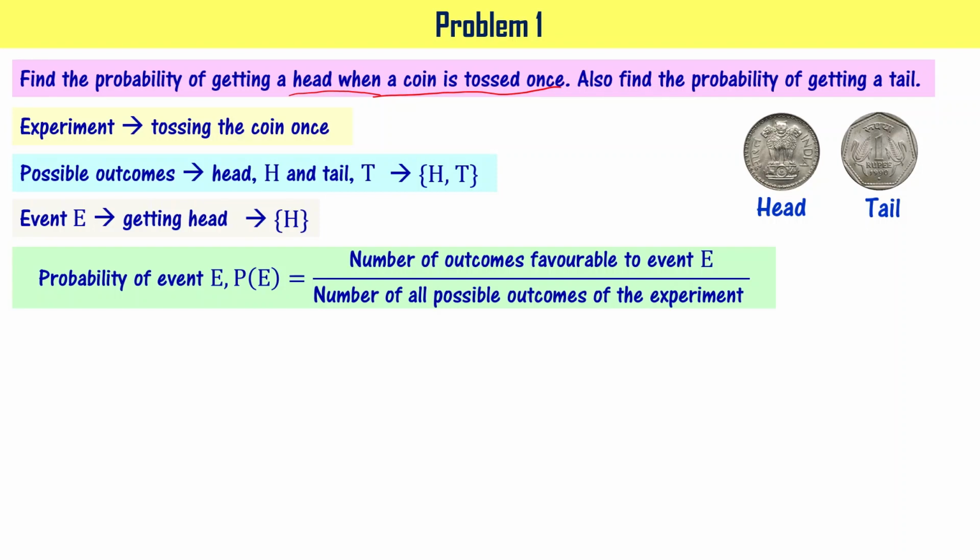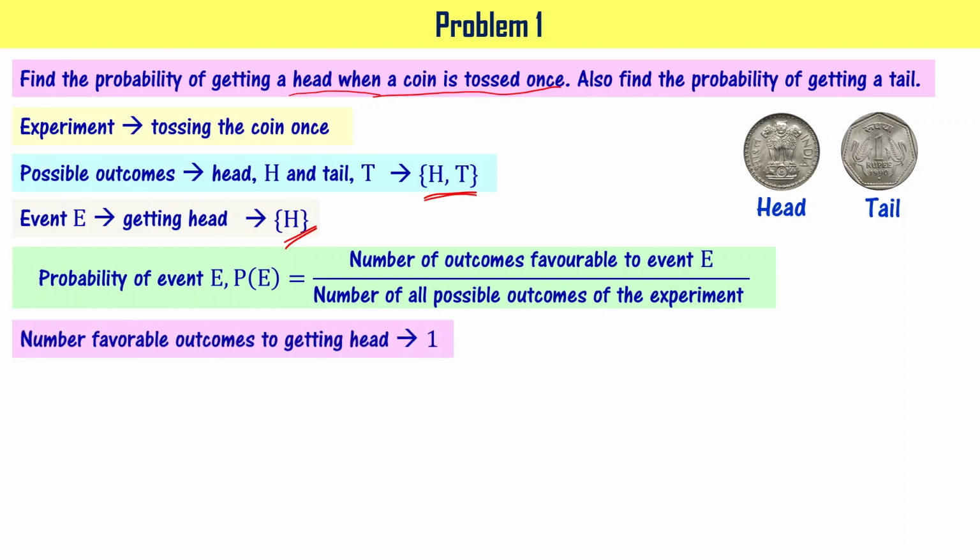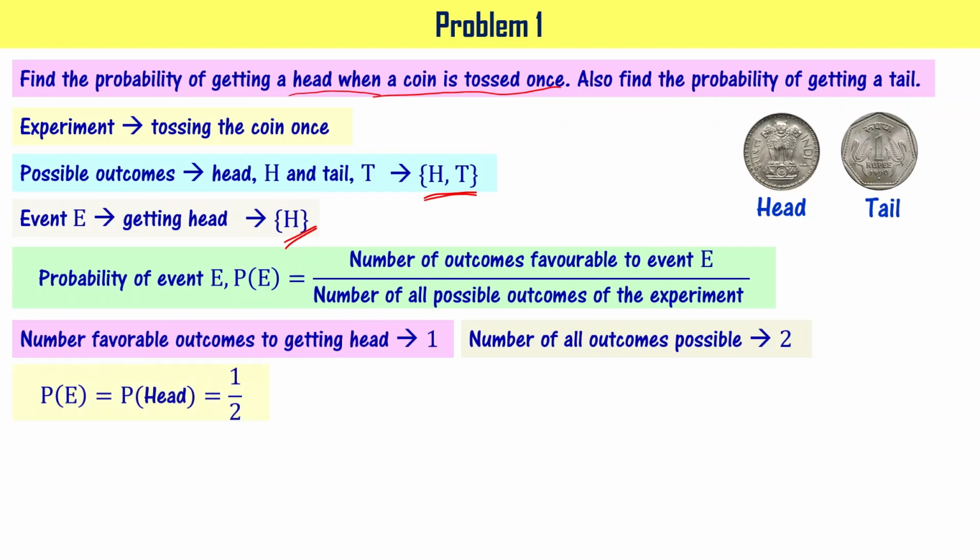As you see here, the number of outcomes favorable to event E is 1, that is H or head, and the number of all possible outcomes of the experiment is H comma T, that is equal to 2, right? So the number of favorable outcomes to getting head is 1 and all possible outcomes is 2. That's why the probability of getting head is 1 by 2.